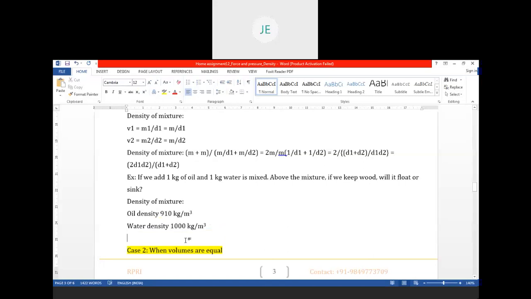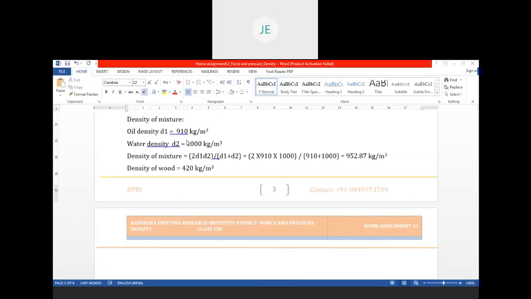It's very good. Then for the density of mixture, use this formula. Consider oil density as D1 and water density as D2, and substitute D1 and D2 in this formula. If you substitute D1 and D2 in the density of mixture formula, we get 952.87 kg per meter cube as the density.